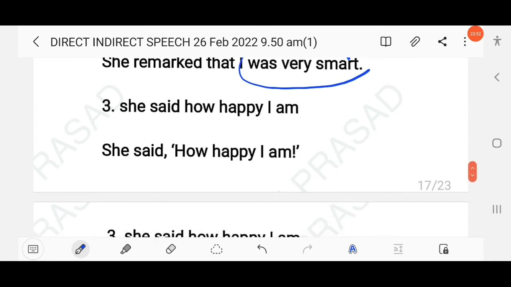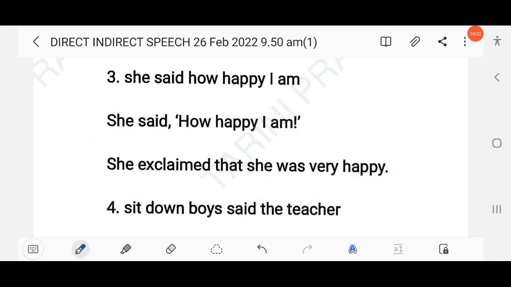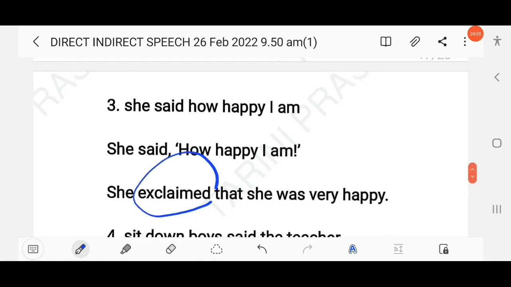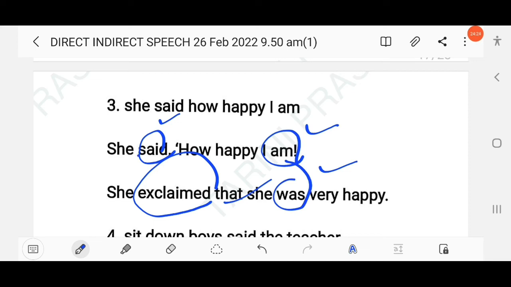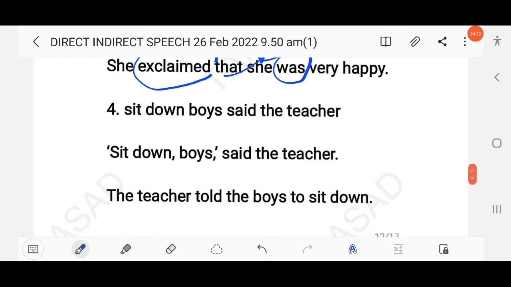The next question here, she said how happy I am. So this is also the same, an exclamatory sentence, right? So here you have to write she exclaimed that she was very happy, right? In an exclamatory sentence we use exclaimed with joy, exclaimed with sadness, right? So here you have to mention she exclaimed that she was very happy. As you know here the reporting verb is in the simple past tense and the reported verb is simple present, am. So here am will change into was, and here the speaker is she and the pronoun I is used, so I will change into she. Clear?